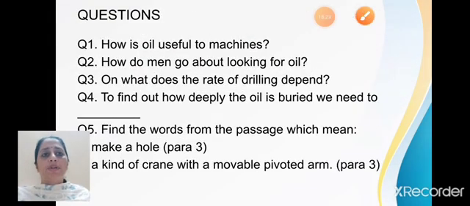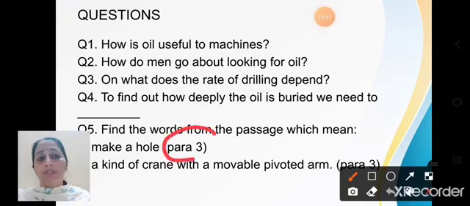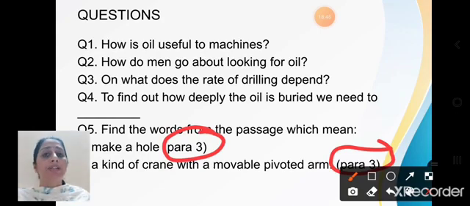Next is your vocabulary based question. Now there are times in your examination they can give you a particular word, the meaning of the word, or the word is in the paragraph. So here I have given you an example. But it may happen that the paragraph will not be mentioned. Here I have given you just an example. It may be given in an examination or it may not be given.